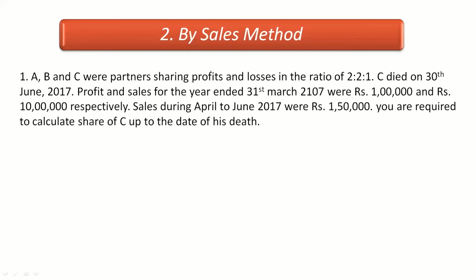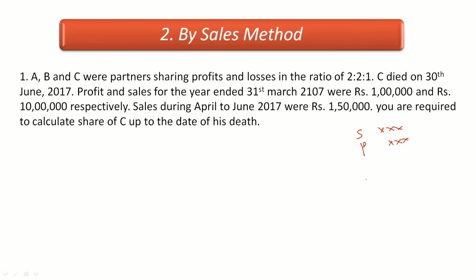Now the second method that we have for finding out profit is by sales method, or you can also say on the basis of sales. In this method, the sales and profit of the previous year will be given. Certain amount of sales will be given, and certain amount of profit will also be given.